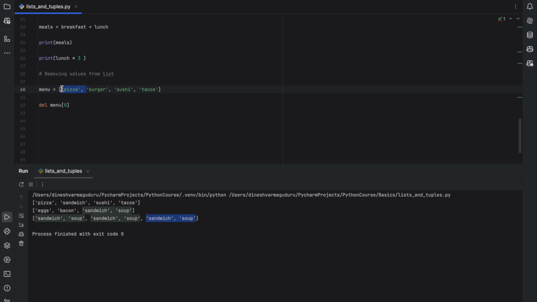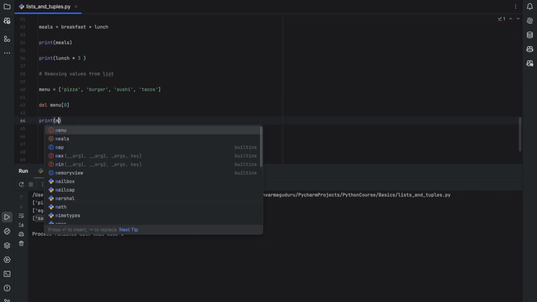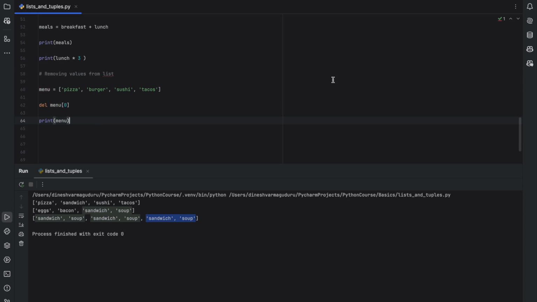So our list will basically become like this. Let's try to check this out. I am executing this delete, and then I am printing this menu. You see that it has removed pizza, which was at index 0, and it has moved burger to index 1. There is nothing like no element or None which is getting replaced here, it's just going to remove that from the list, and the list will start from burger now. So burger will be at index 0.